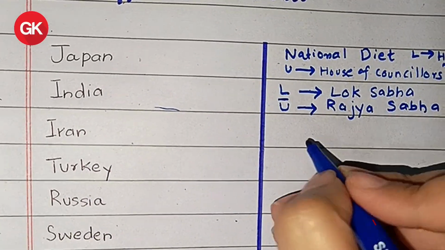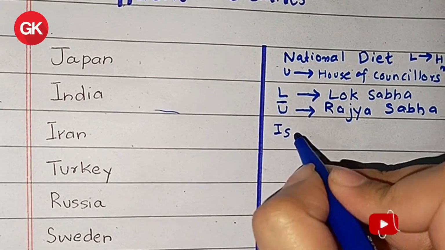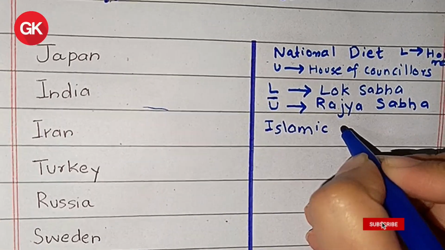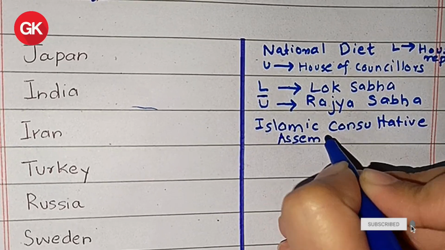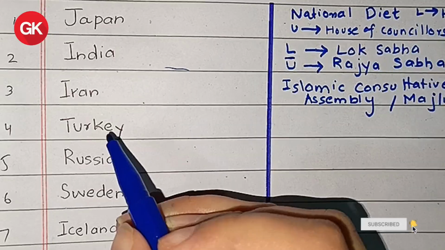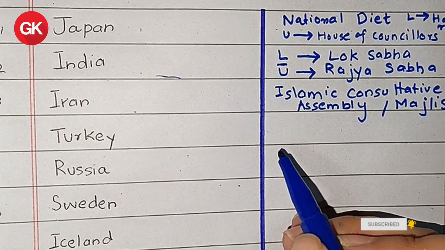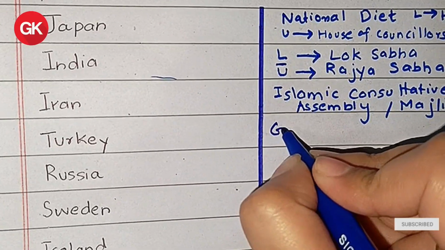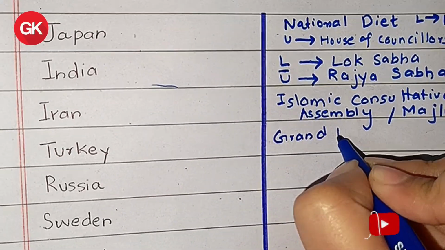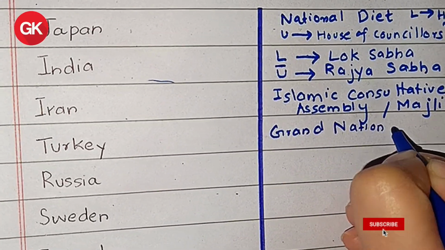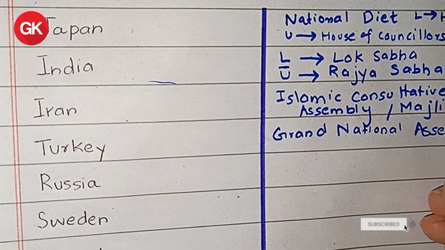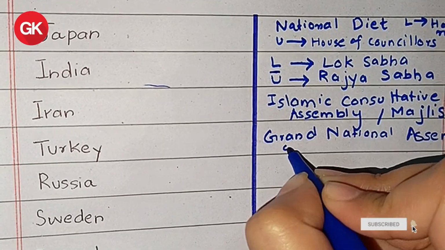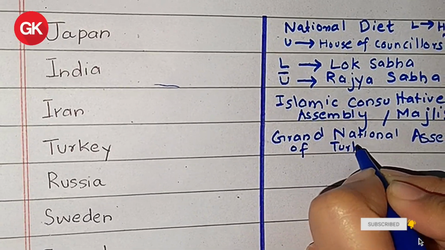Then we have Iran. Iran has a unicameral structure. Its parliament is called Islamic Consultative Assembly, which is also known as Majlis. Then there is Turkey. Turkey has a unicameral structure. Its parliament is called Grand National Assembly of Turkey.